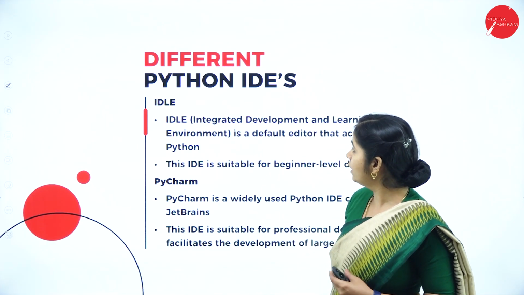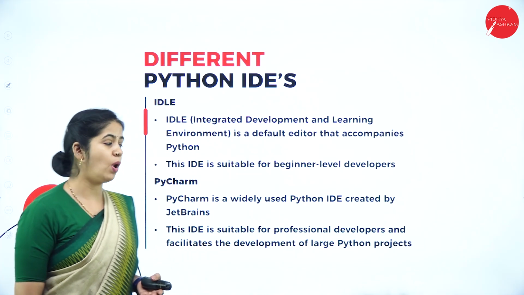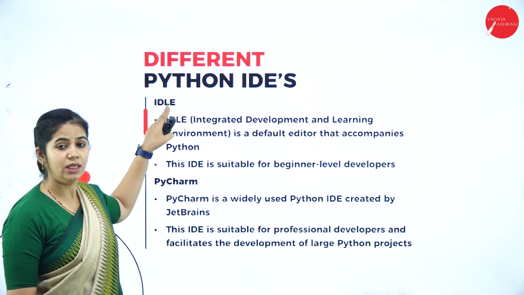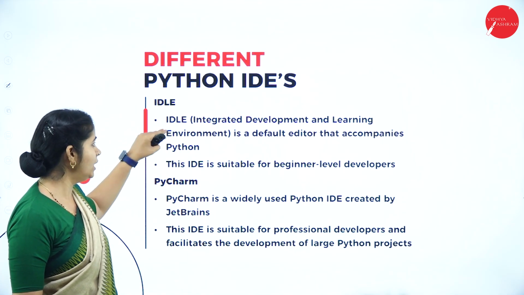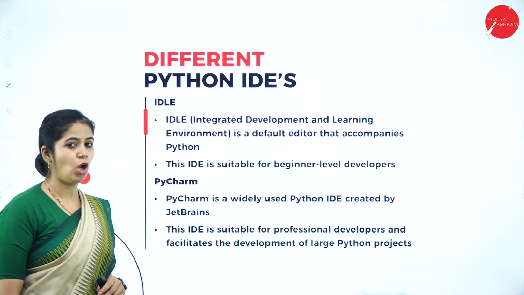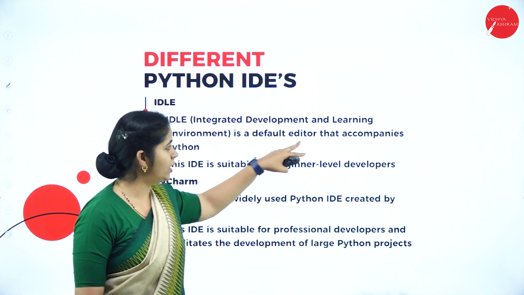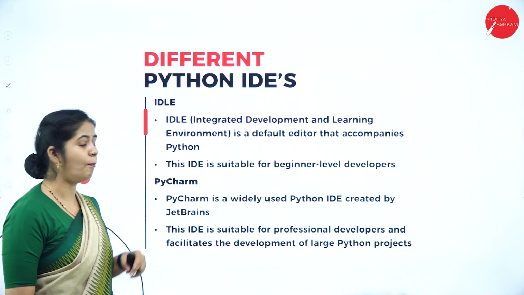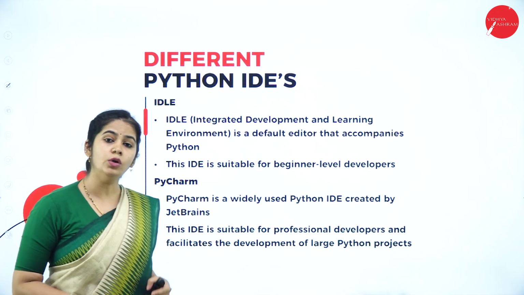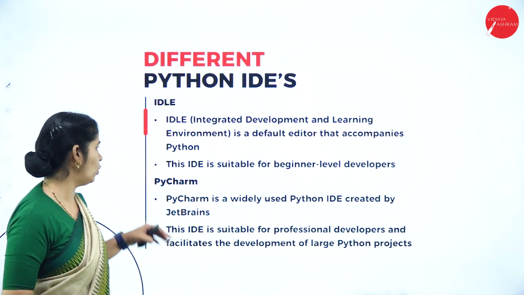Let's see the different types of IDEs Python has. One is IDLE. What do you mean by IDLE? Integrated Development and Learning Environment. This is one of the editors, the default editor that comes with Python, to write programs in Python.